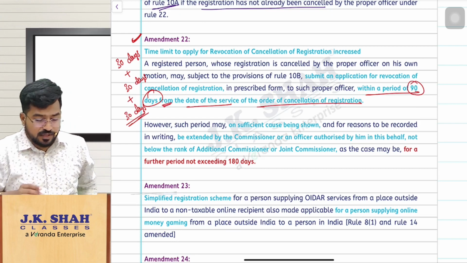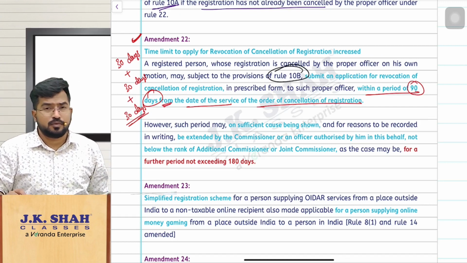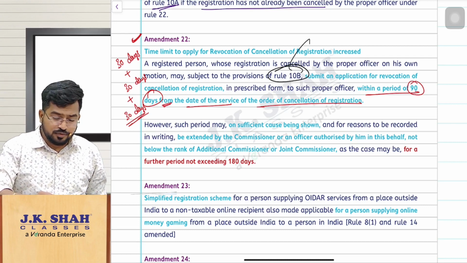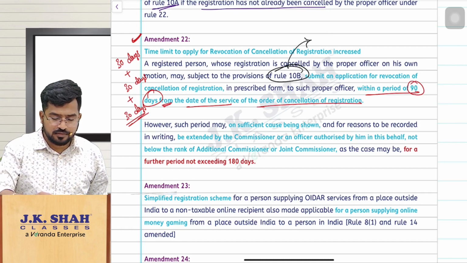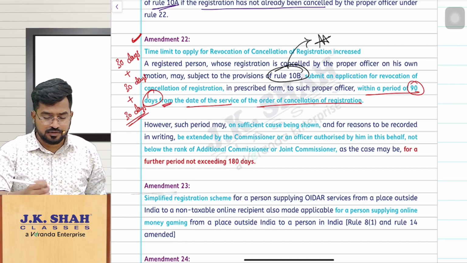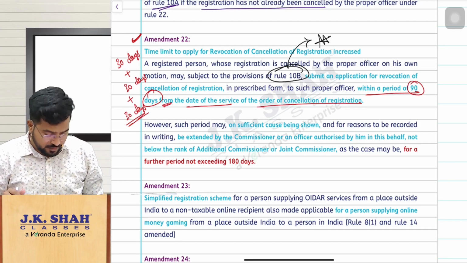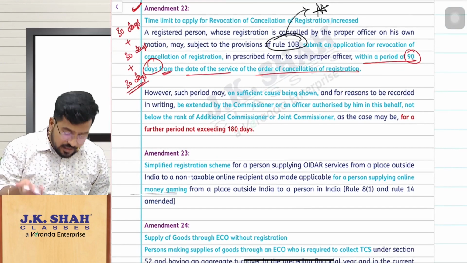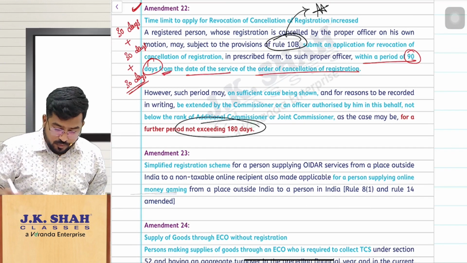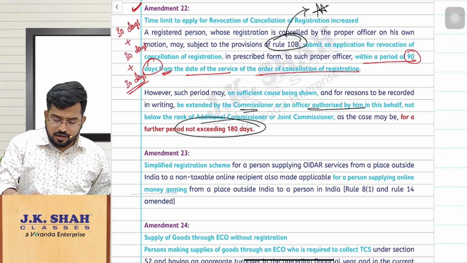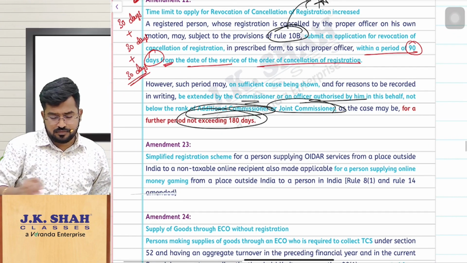But understand, for applying for revocation, the interesting thing is you should have complied with rule 10B. What is that rule 10B? You should have done your Aadhaar authentication, Aadhaar with double A. So you should have done your Aadhaar authentication, then only you can apply for this. And this 90 days time period can again be condoned for a period not exceeding 180 days. By whom? By the Commissioner or any other authorized officer. But the authorized officer cannot be less than the rank of Additional Commissioner or Joint Commissioner.